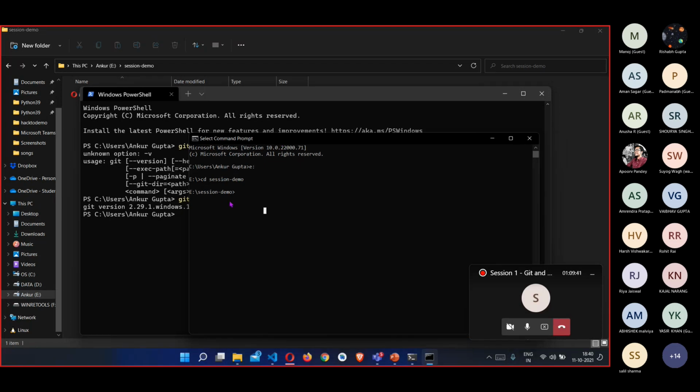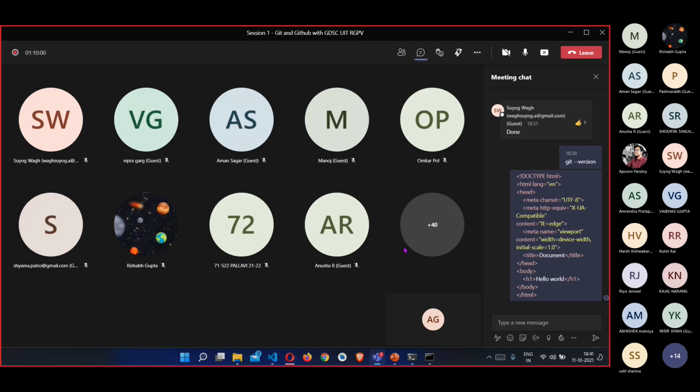So now that we are in this folder, first of all you need to initialize a Git repository. I'll just wait for some more minutes so that everyone can follow along.